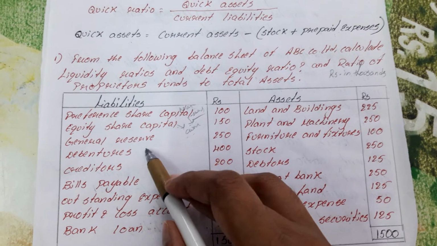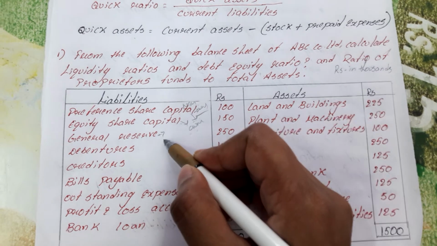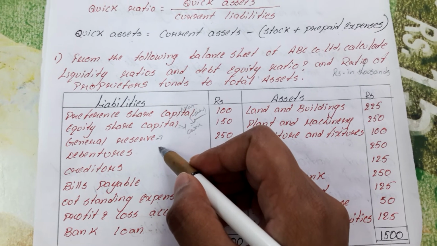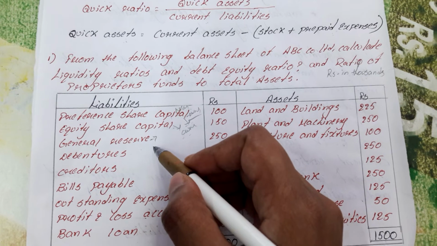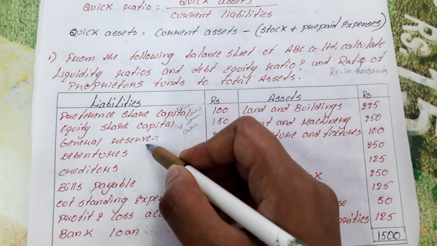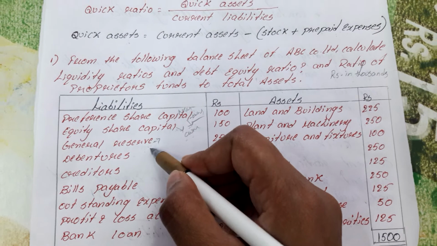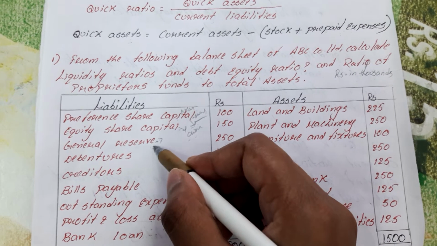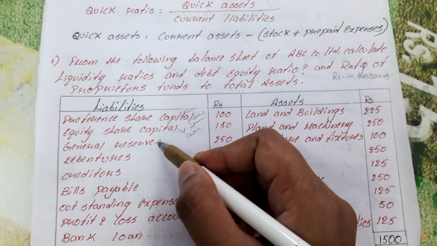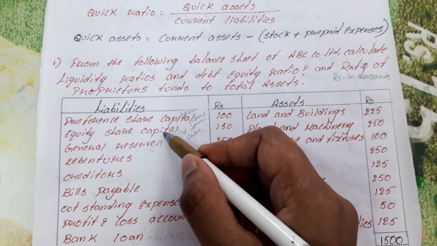So general reserves. Next, general reserve is nothing but we maintain a certain part of our profits, we save a few parts of the profits. Those savings are what we call general reserves. Why will we maintain general reserves? Because of future uncertainties. So this general reserve is from the profit. Who will take the profits of the company? Nothing but owners.